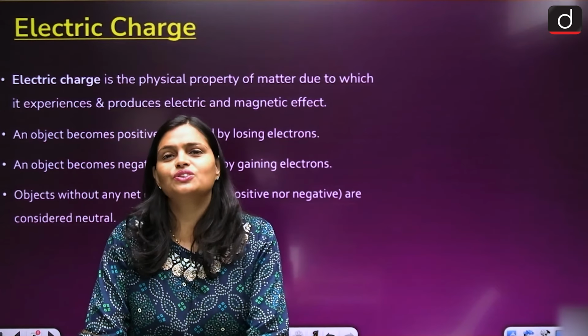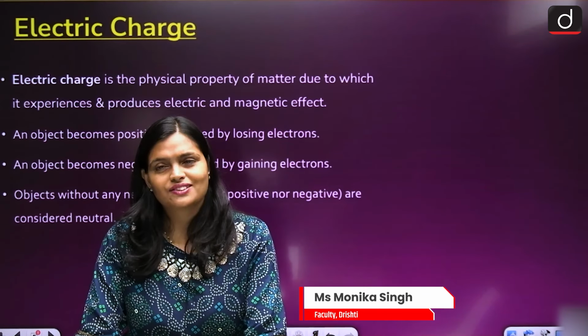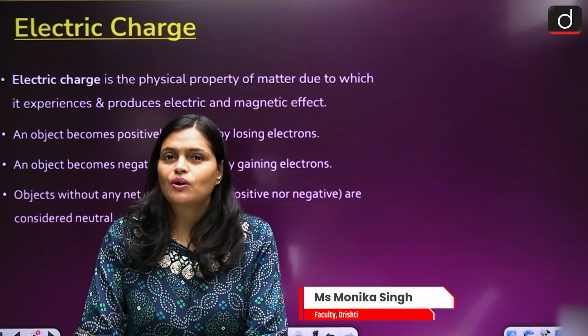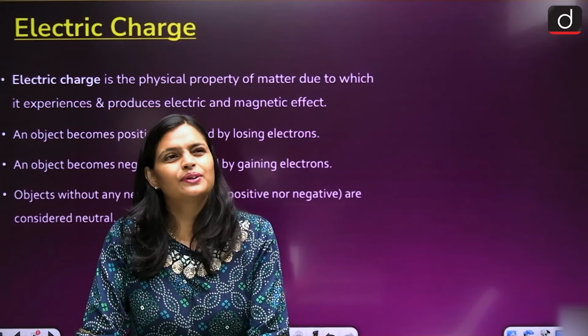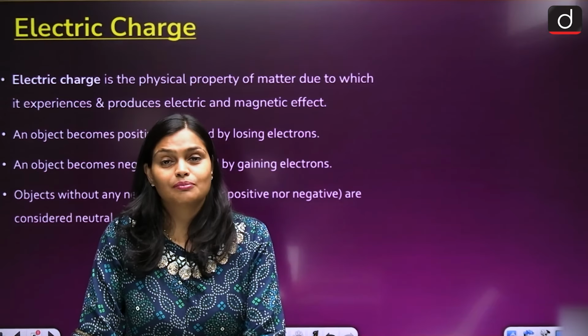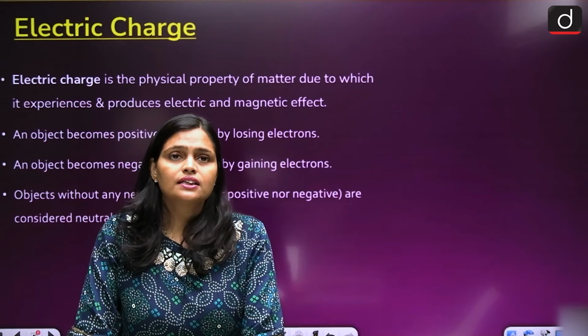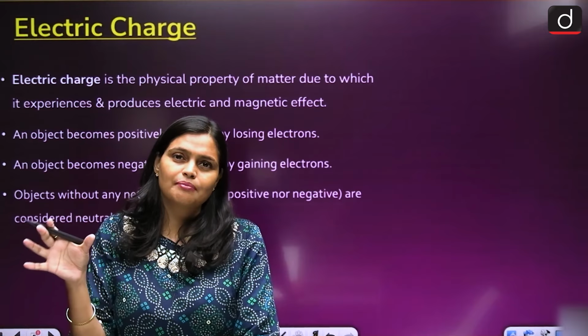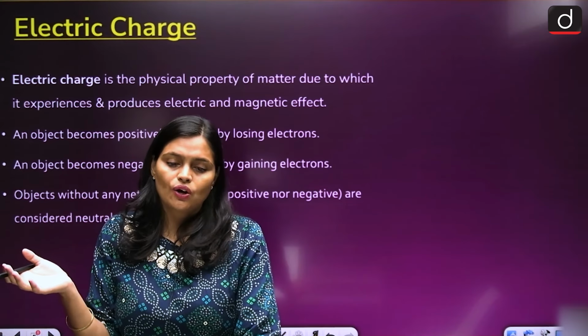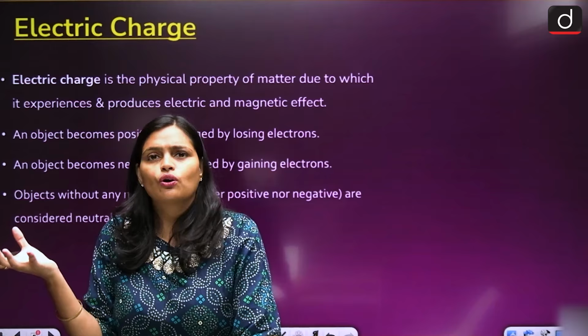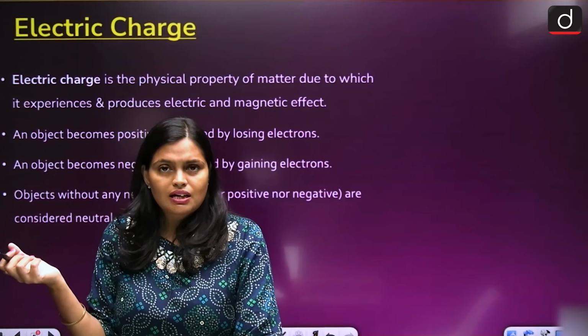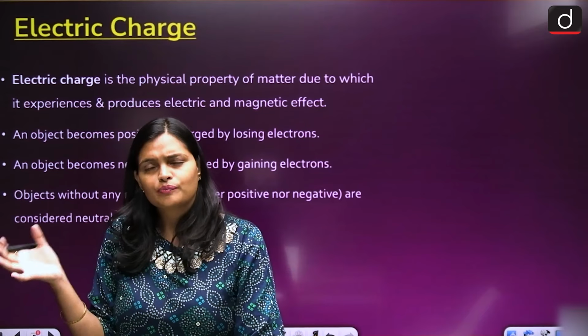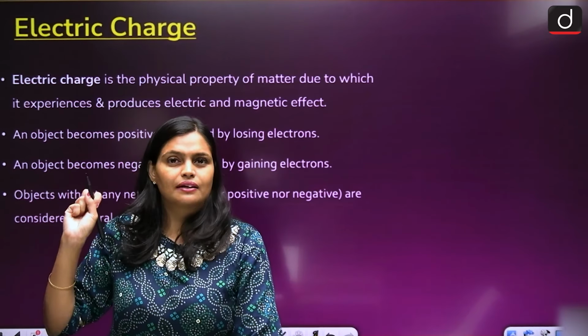As you all know about charges, let me explain about charges first of all. You have heard about matter, right? In your class 9th and 10th, you have heard about matter. How are you going to define matter? Matter is any object which has some mass and which occupies some volume. This is the simplest definition of matter.